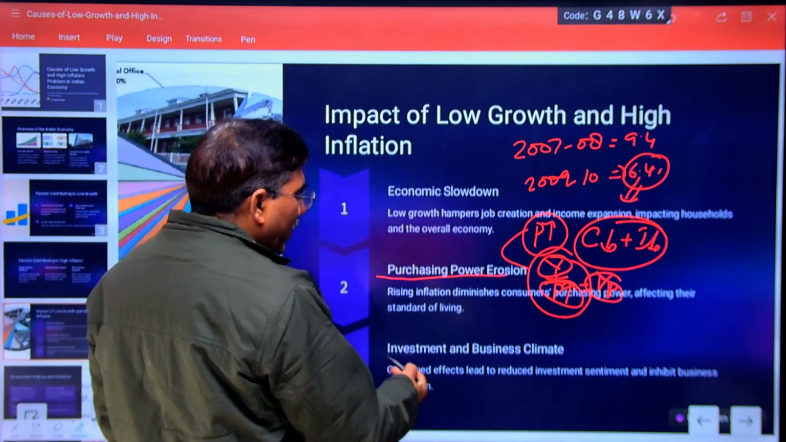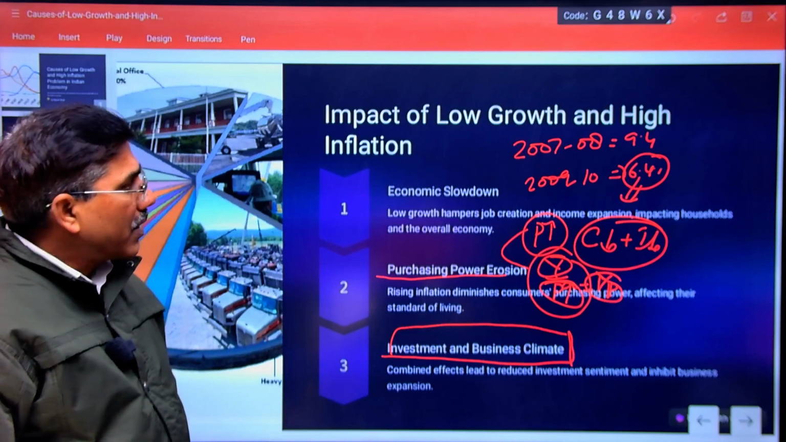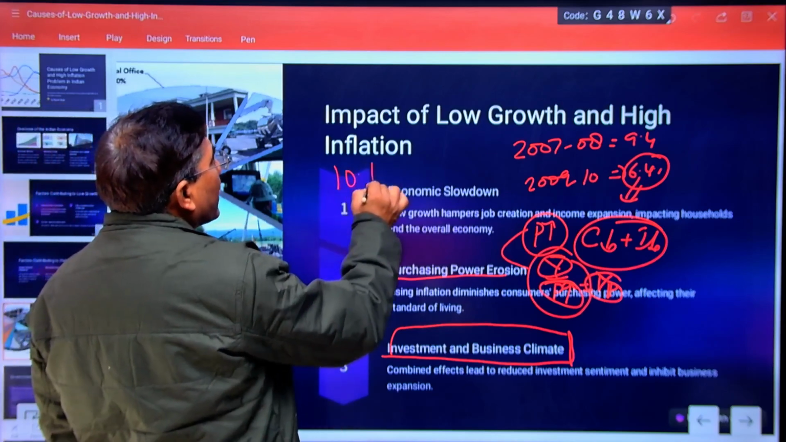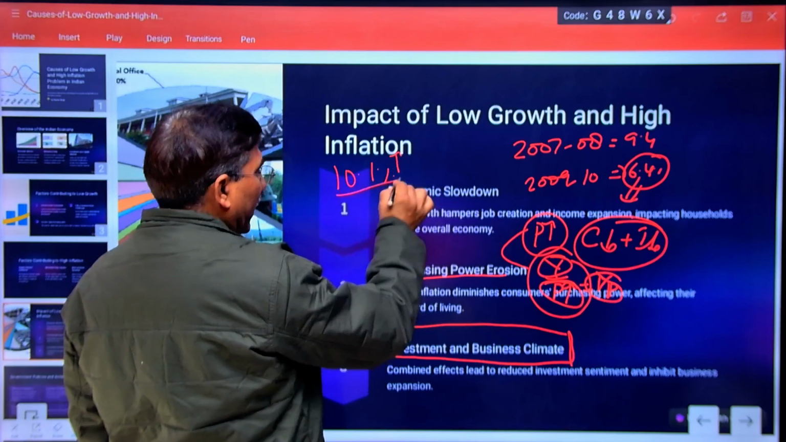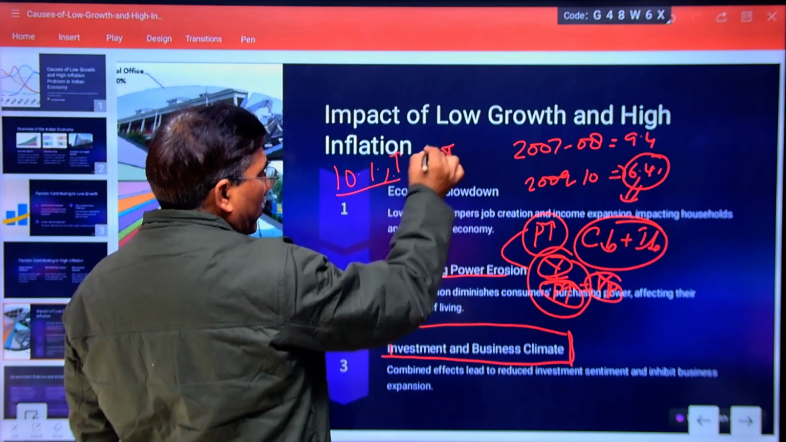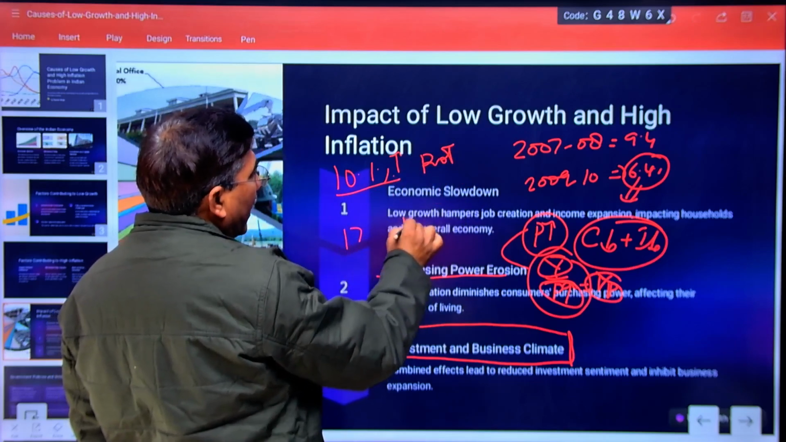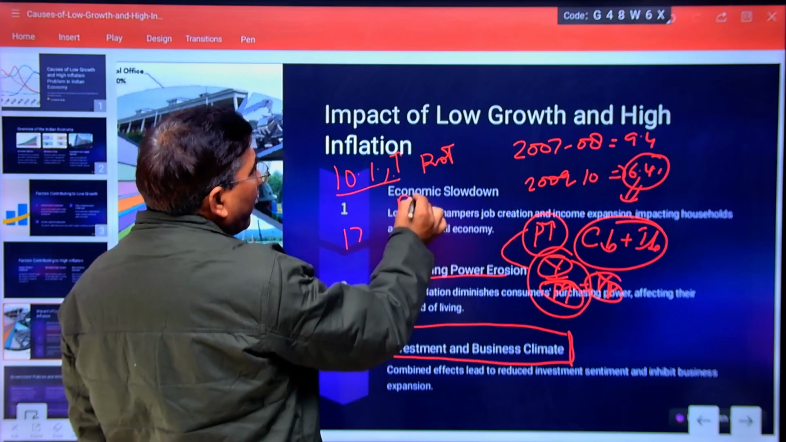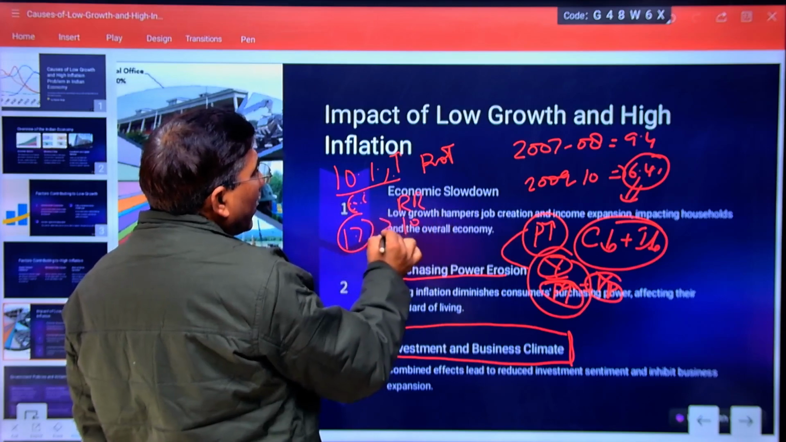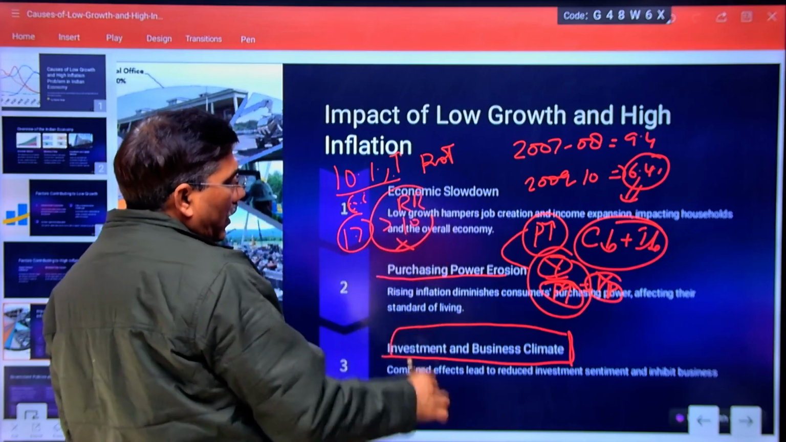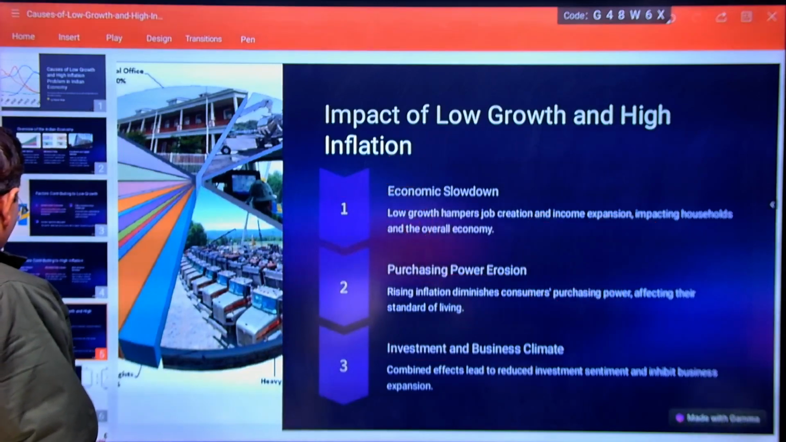Investment and business climate: recessionary conditions discourage the investors. If the rate of interest is low and profit is high, it will definitely increase the profit possibilities. But if the market rate of interest is say 17%, and the rate of return say 10%, the rate of return is less and the cost of credit is high, then who will like to invest? No one. That will discourage the investors to invest more in the economy. That is also a factor.